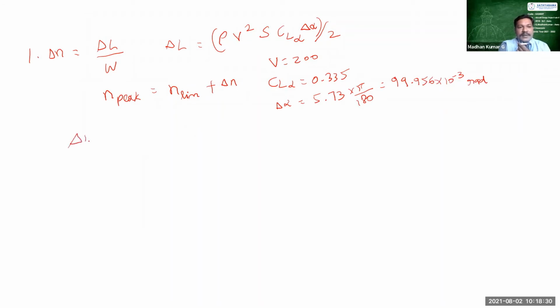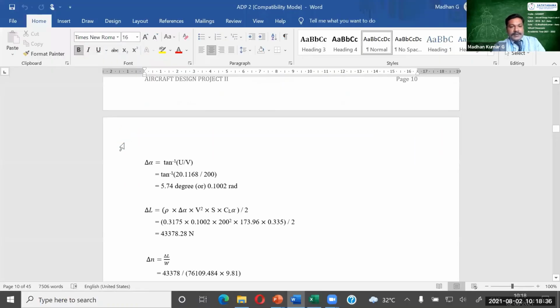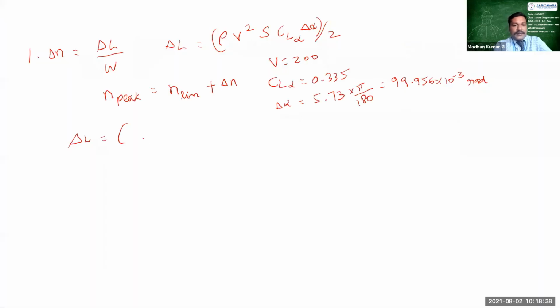We can find the value of delta L now. So delta L is equal to the value of rho, which is nothing but 0.3175 at that altitude. Okay, so we have 22,000 feet altitude. At this altitude, you have to consider the density. And then V is 200.